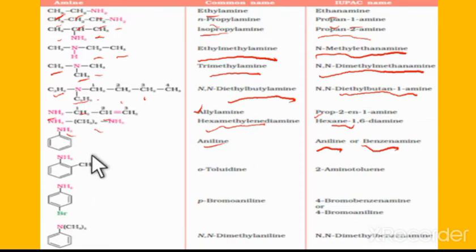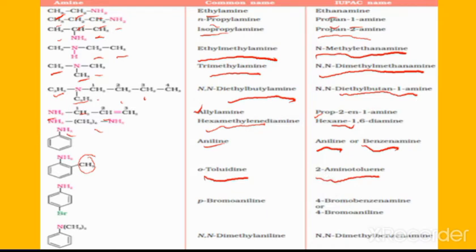In the case of substitution on the benzene ring in amines, if a CH3 group is present on the aniline, we can write it as ortho-toluidine, which is the common name, and the IUPAC name is 2-aminotoluene. Okay, this is the IUPAC name.